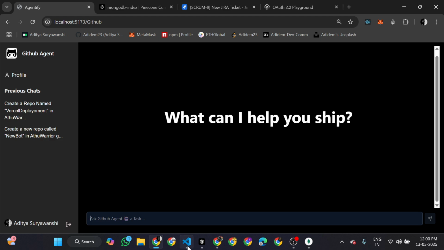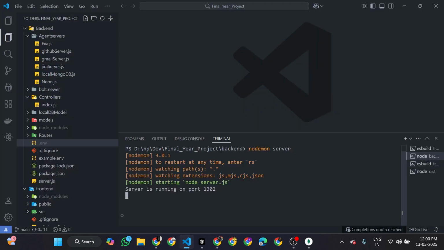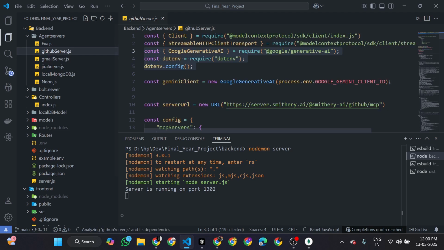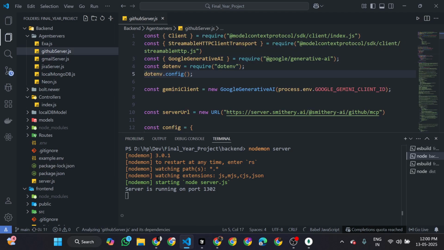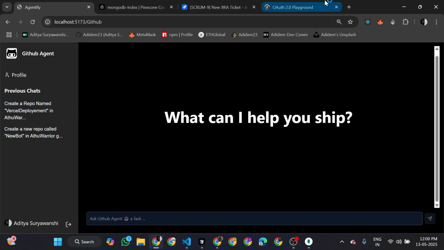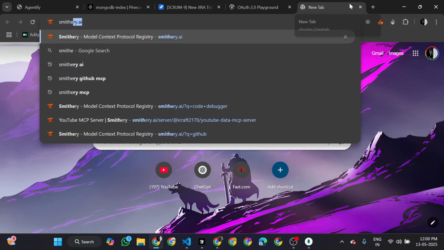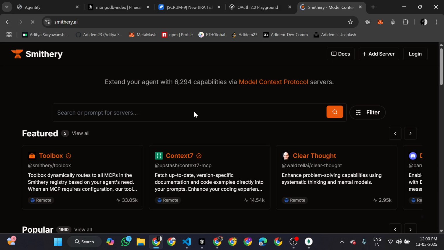I want to just walk you through the code of this agent, because this agent has some pretty good things to do. You can see there is one website which is out there. This website is smithery.ai. If you know about the MCP, MCP generally works on the STDIO, that is standard input output. It doesn't work as a normal server on the request response model.